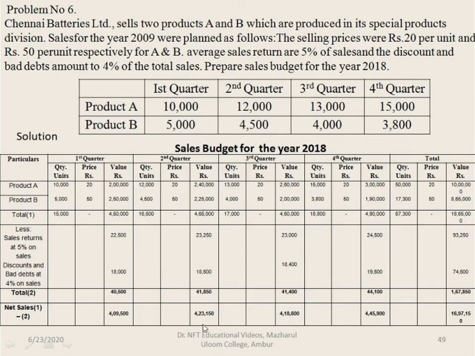Similarly, for the second quarter, third quarter and fourth quarter, from the sales value deduct the returns and discount amount. Together you get the net sales for all the 4 quarters. The total amount of this is mentioned in the value column of total.